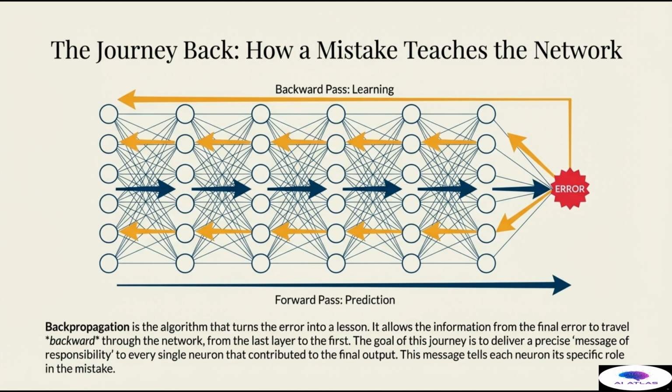It's the mechanism that ensures a neuron in the first layer, which may have only contributed a tiny, indirect amount to the final mistake, receives an appropriately tiny, indirect correction signal. This targeted delivery of the error gradient is the core function of backpropagation.